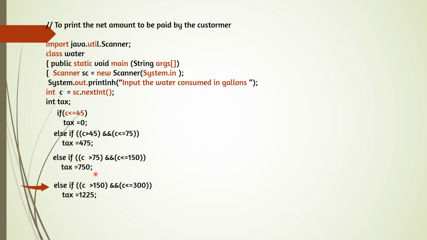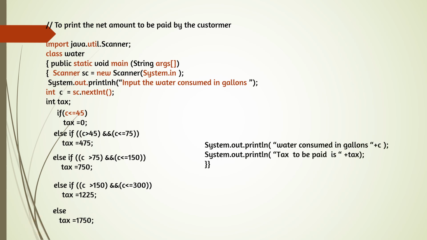And now if all the conditions are false, that means the user has consumed above 300 gallons. So that will come under else. So tax is equal to 1750. So here the first condition is if, the last condition is else, and in between all the conditions will come under else if. So we got the tax. Now we have to print. Here we are printing System.out.println water consumed in C, and tax to be paid is plus tax.